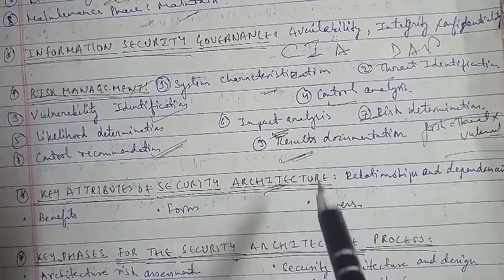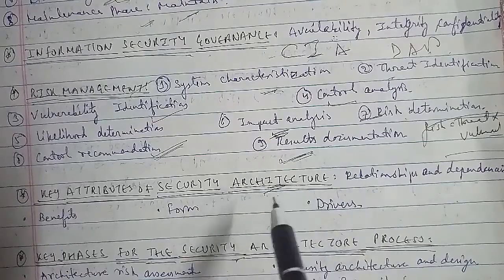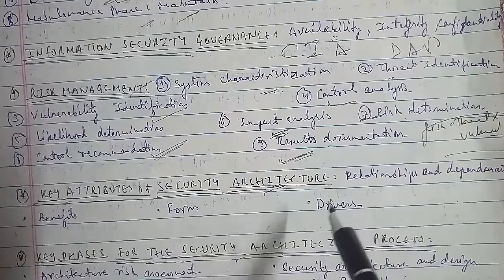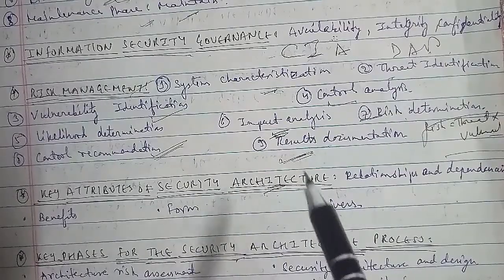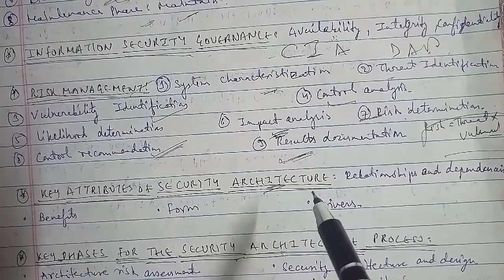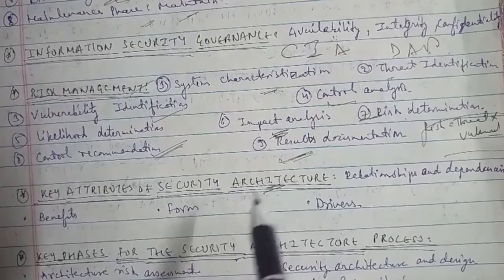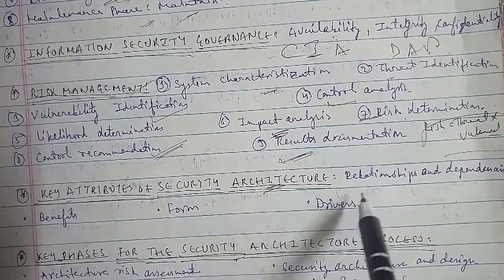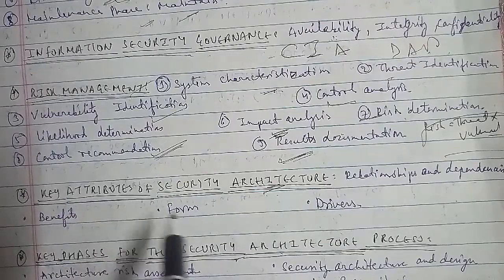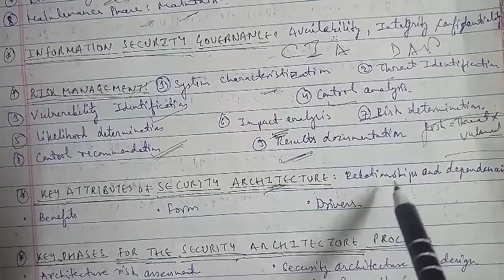That is, the security architecture can be considered a design that includes the structures and addresses the connections between the components of the structure. In regard to it, the key attributes of the security architecture are as follows. The first is relationships and dependencies, the second is benefits, the third is form, and the fourth is drivers. Relationships and dependencies signify the relationship between the various components inside the IT architecture and the way in which they depend on each other.